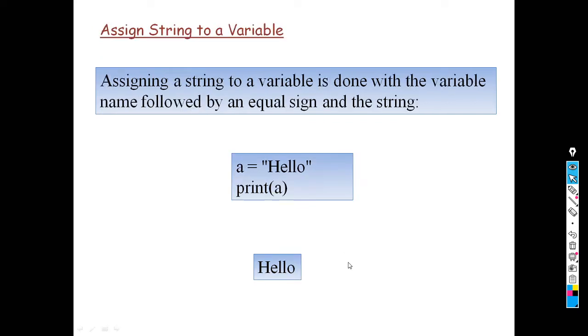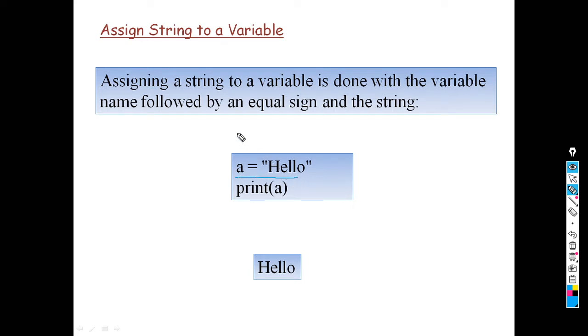Then what is the next one? Assign string to the variable. So how can we assign this to the variable? Assigning a string to a variable is done with the variable name followed by an equal sign and the string. When we use an assignment statement, look here, this is the assignment statement.